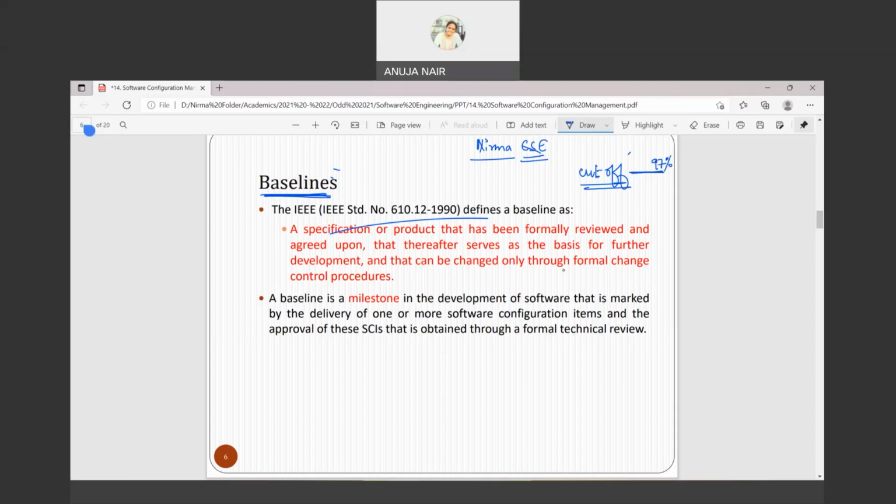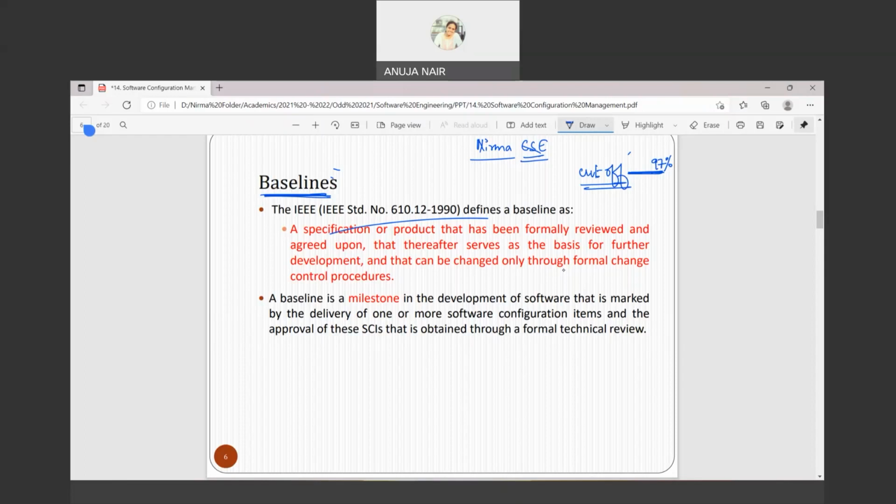So what does cutoff mean? If you give any exam, you get a cutoff, right? So what is the meaning of cutoff? It is the percentage which is declared, above which the students who have got the marks or percentage above this line, above this percentage, will only get admission, right? That is the meaning of cutoff, right?